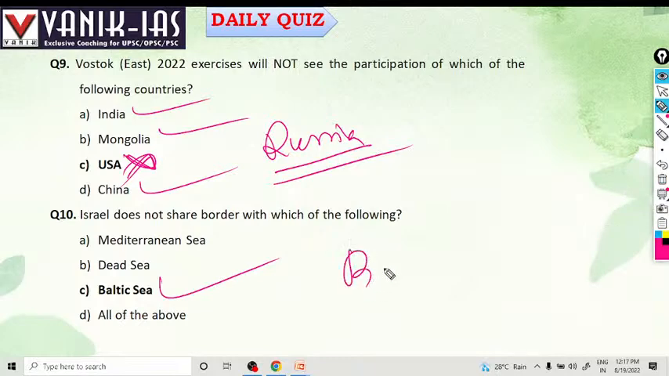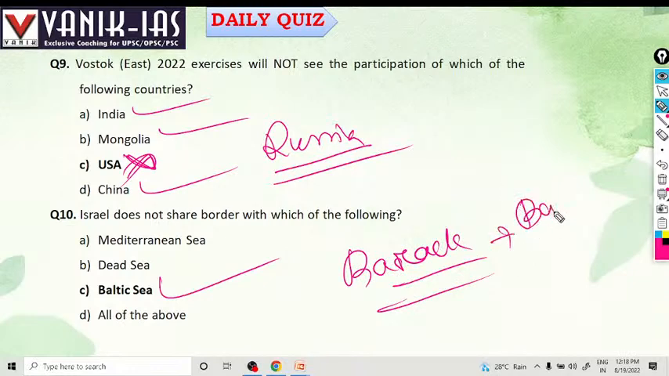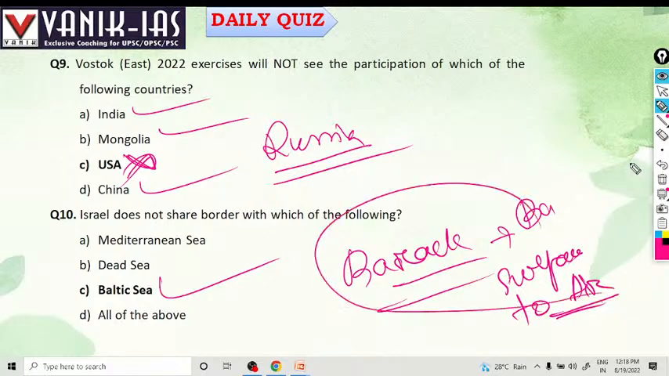Next, the Israel Barak missile was in news. India and Israel both are developing the Barak missile. The Barak missile is a surface to air missile, developed by India and Israel. It is not a ballistic missile.